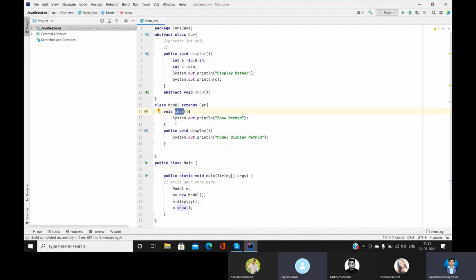Okay. Yeah, got it. That is the concept. As I told you, this abstraction can be achieved in two ways. One is by using abstract classes and the second by using interfaces. So how do these interfaces work?